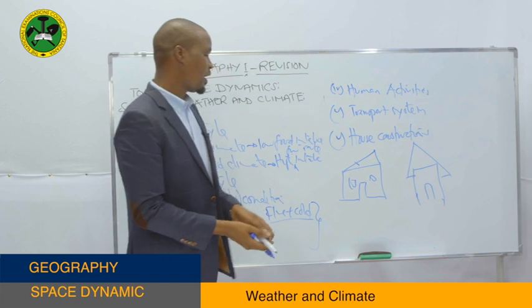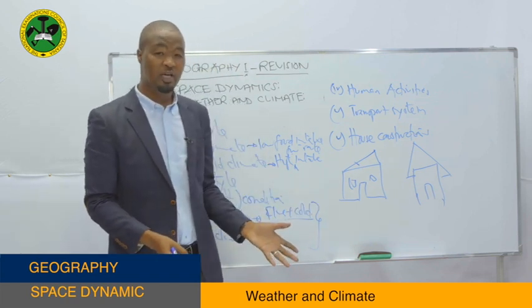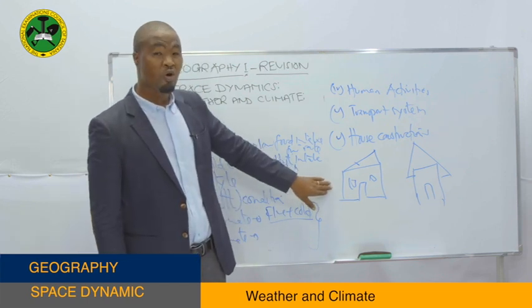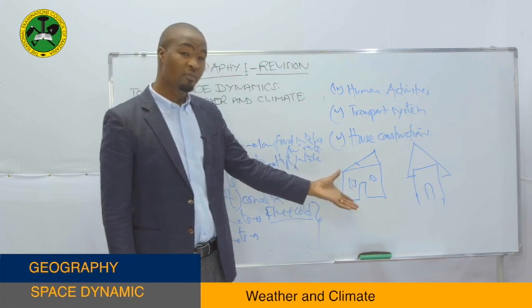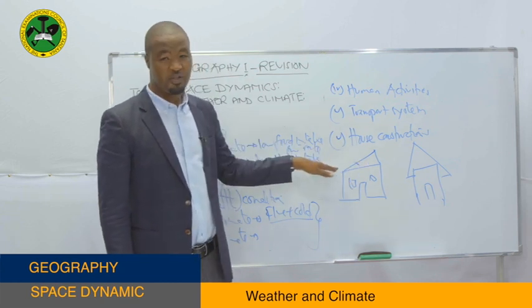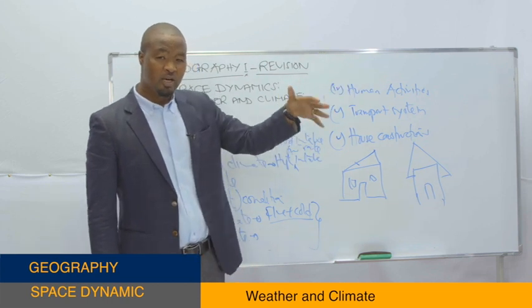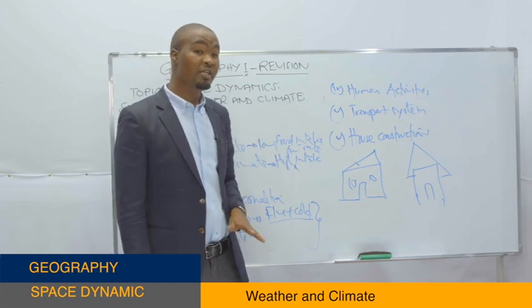So the climate of a particular area may influence them either to construct a house with a steep or gentle roof. Areas with little or no rainfall at all normally construct houses with gentle roofs, or sometimes flat roofs. For instance, in the area of Dodoma, Shinyanga, Singida, you may find most of the houses have either gentle or flat roofs.